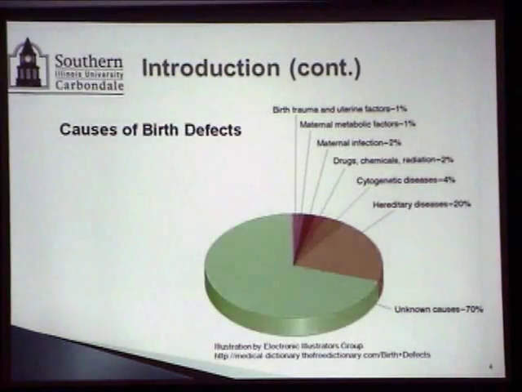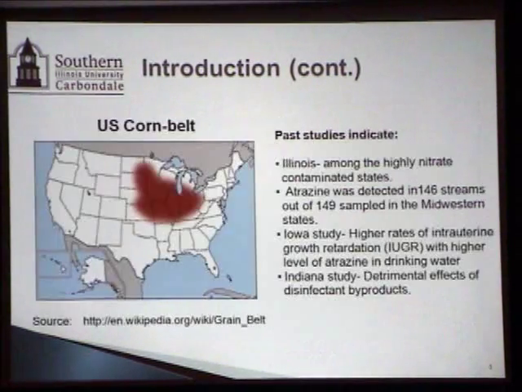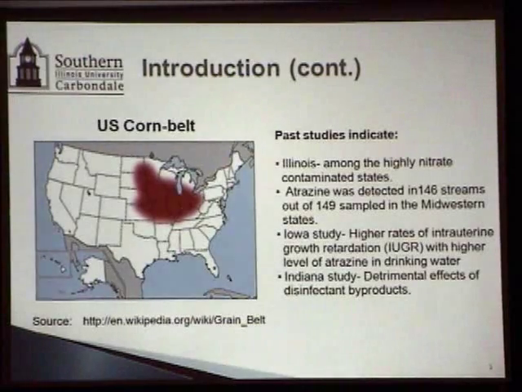But when you look into the causes of birth defects, about 70% of them have unknown causes. So that prompted this study, although this study was never designed to develop a causal relationship. We started with this study as a correlation development of some of the key water contaminants, and a future study could be to develop a causal relationship, which will be much more comprehensive.